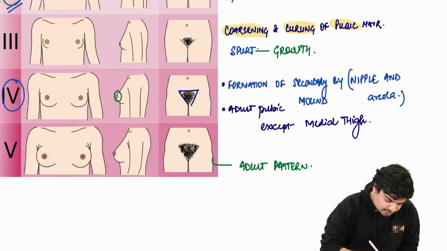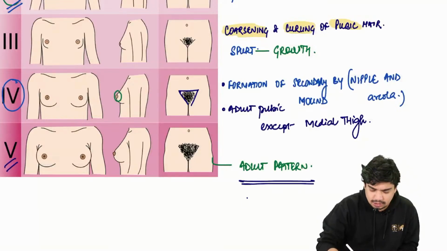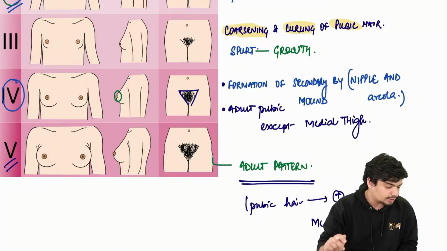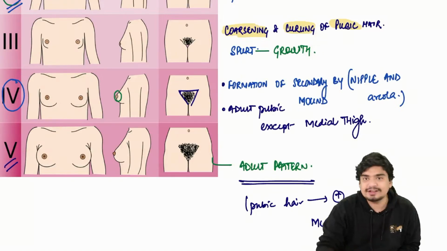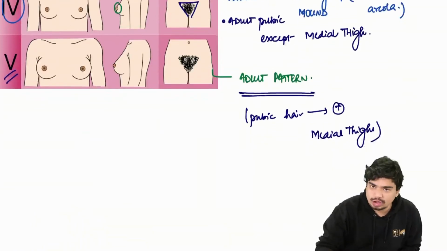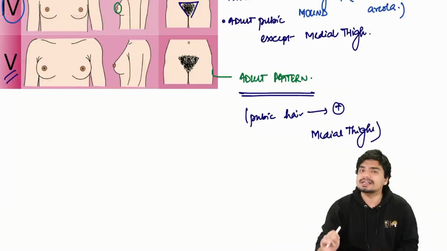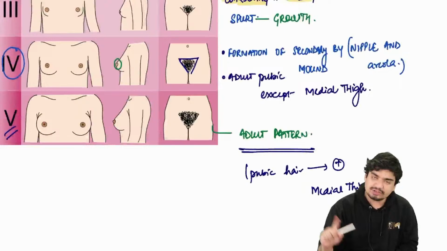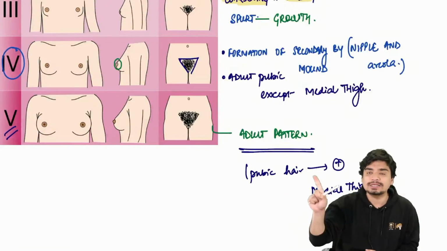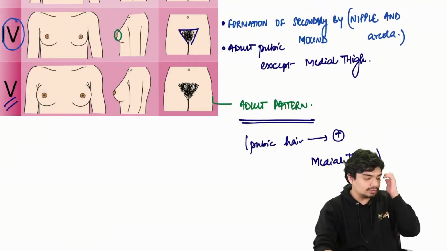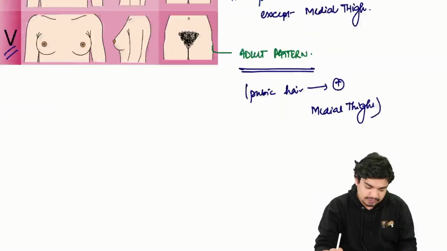And finally, TANF stage 5. TANF stage 5 is, like I said, adult pattern. So now the pubic hair will be present on the medial aspect of thigh as well. So everyone is answering all the questions correctly. I'm really happy that all of you know all these answers. Great. All right. So in TANF stage 5, what is going to happen? The pubic hair is going to be present on the medial aspect of thigh as well. Okay. TANF stage 4, just like adult pattern pubic hair, but not on medial thigh. TANF stage 5, going to be there on medial aspect of thigh as well.